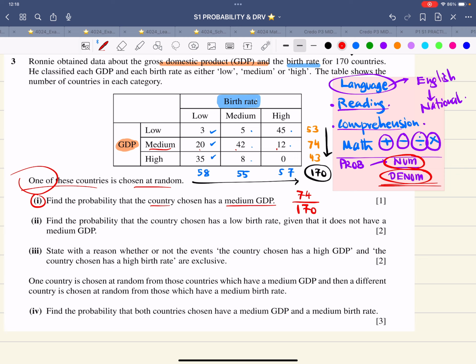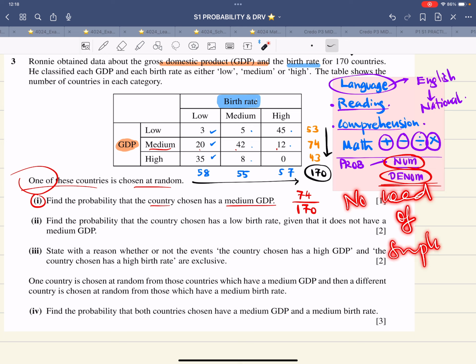So therefore the numerator is 74, the denominator is 170, and that is how you get this answer. No need of simplification. Keep that in mind. If the examiner has not asked you to simplify, why should you go ahead and simplify? Do not simplify. All good? All clear? Let's move to the second part.